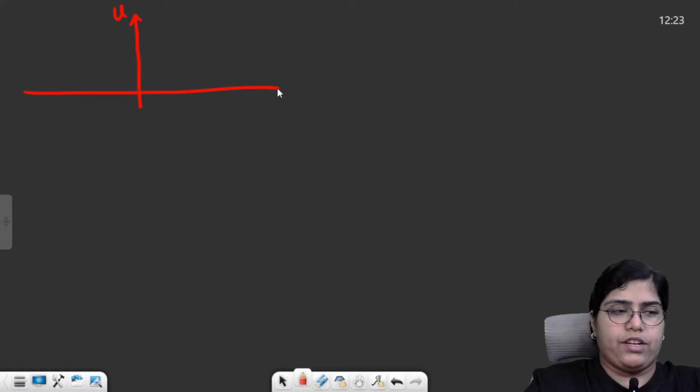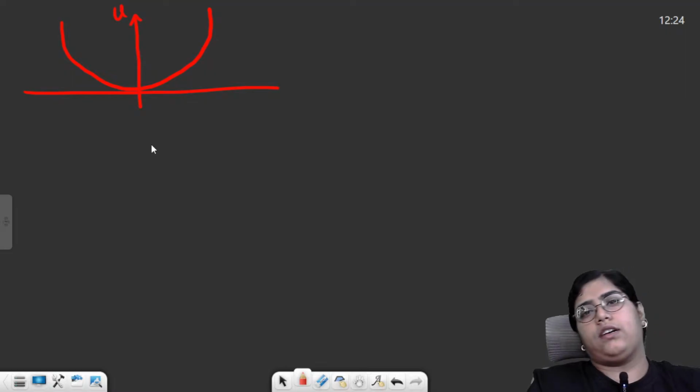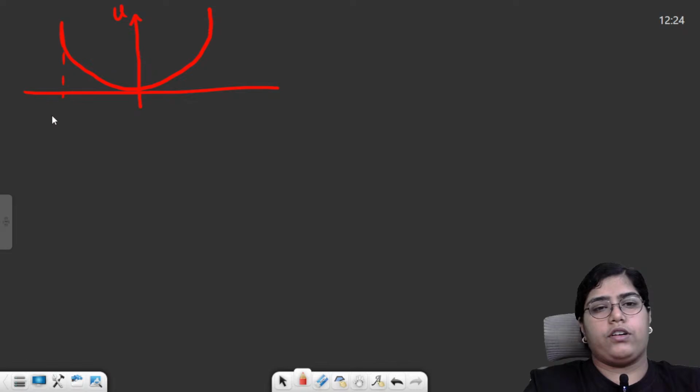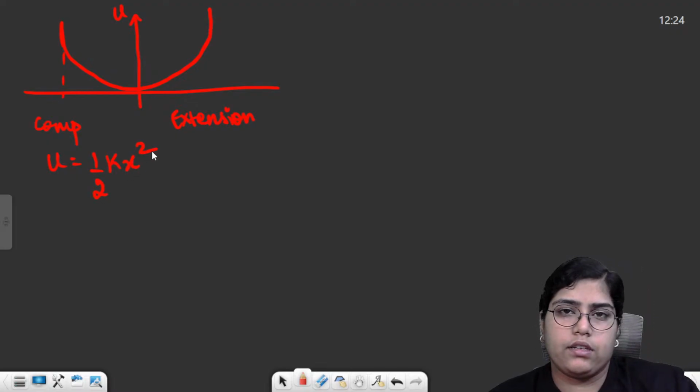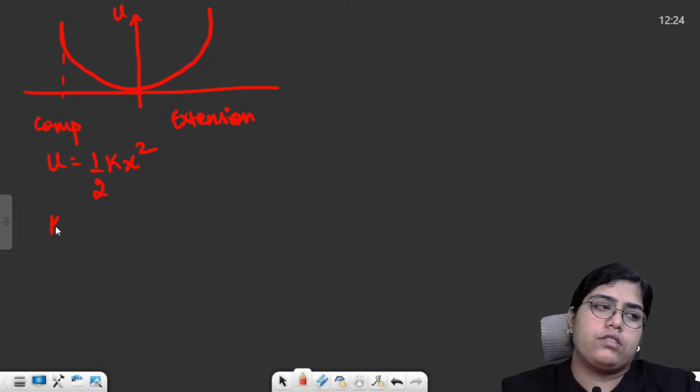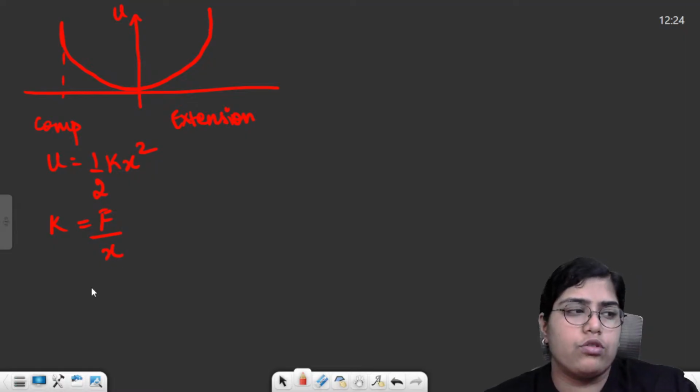The graph for potential energy and position of a spring. This graph is a parabola. So this is your maximum point. This side is for compression, this side is for extension, and the potential energy will vary something like this. Formula will be half kx square in case of a spring. Now k is your spring constant. Spring constant can be calculated by restoring force per unit displacement, F divided by x.